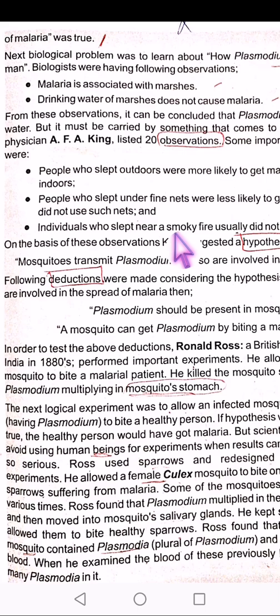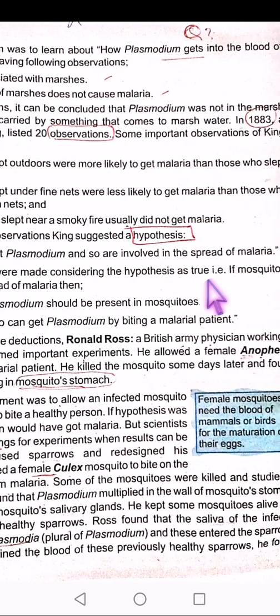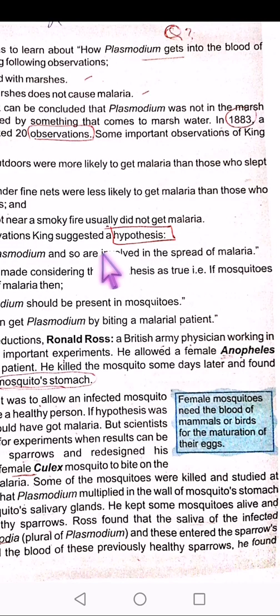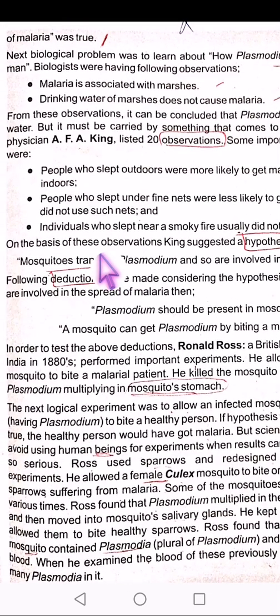On the basis of these observations, A.F.A. King made a hypothesis. He said mosquitoes transmit plasmodium and so are involved in the spread of malaria. For that hypothesis, deductions were considered. Plasmodium should be present in the mosquito if it is transmitting the disease. And a mosquito can get plasmodium by biting a malarial patient. Two deductions were made.